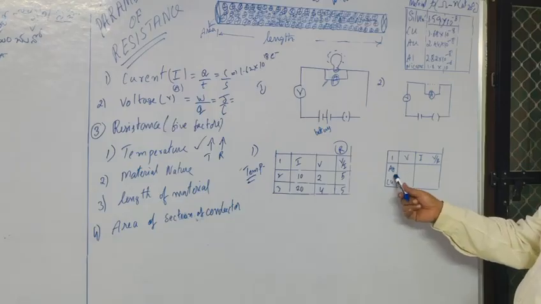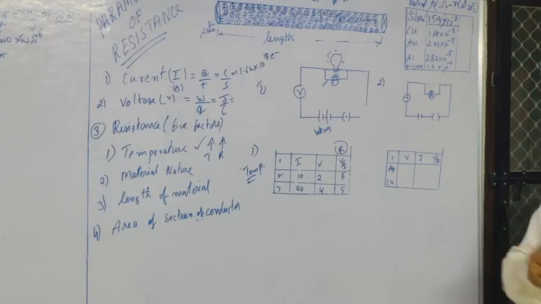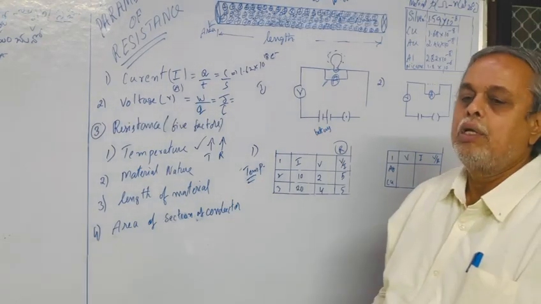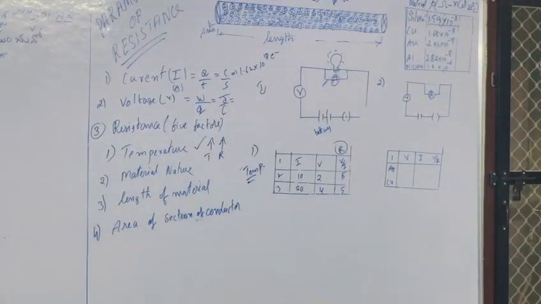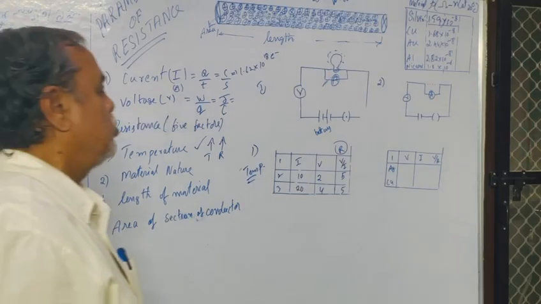Silver can allow more electrons than copper. Write down, silver can allow more electrons than copper and gold. That's why it is the best for electricity to pass electrical charges from one place to another.